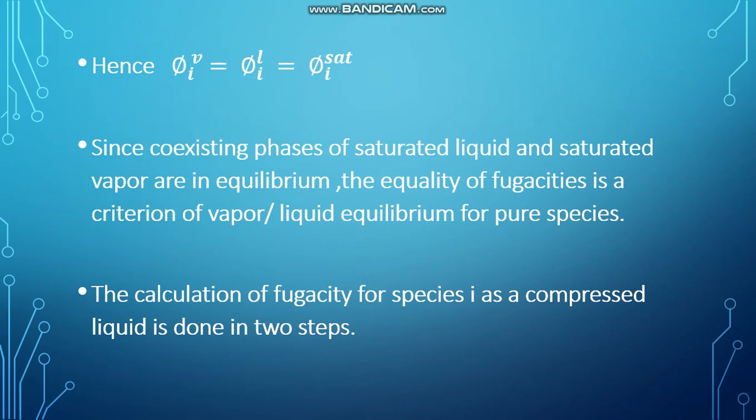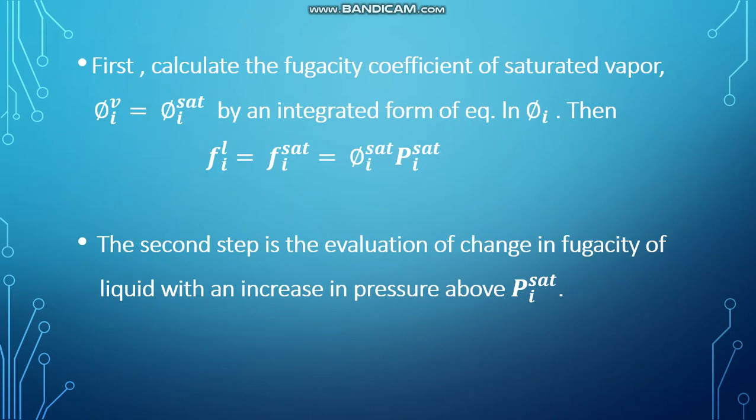The calculation of fugacity for species i as a compressed liquid is done in two steps. First, calculate the fugacity coefficient of saturated vapor, that is phi i^V is equal to phi i^sat, by an integrated form of the equation for ln phi i. Then fi^L is equal to fi^sat, which is equal to phi i^sat times Pi^sat.